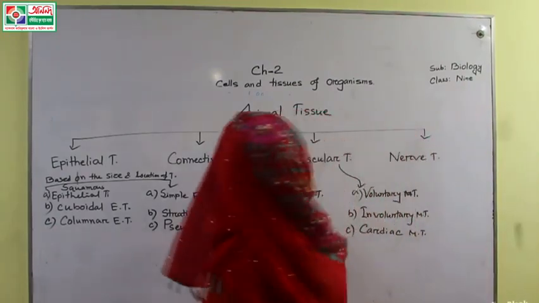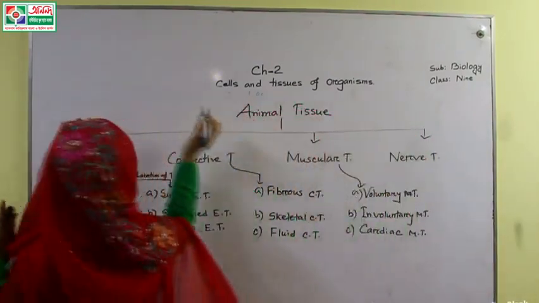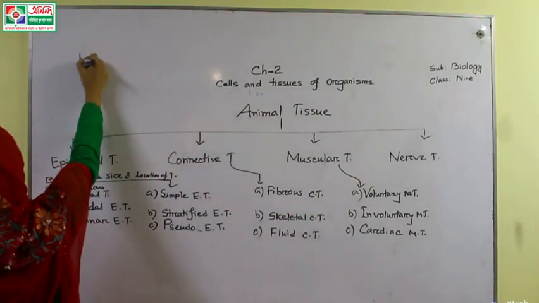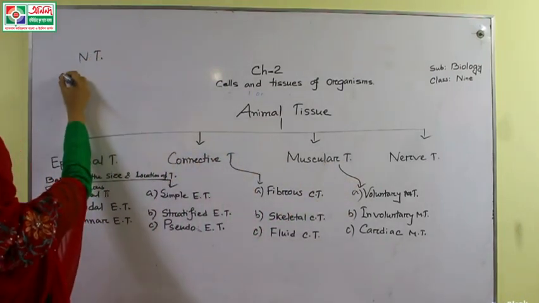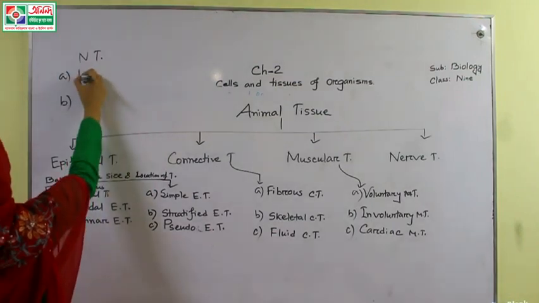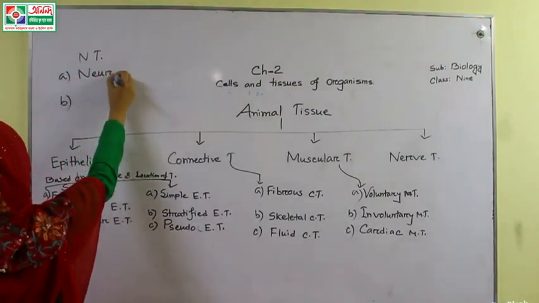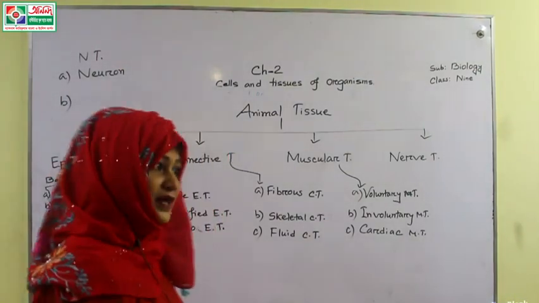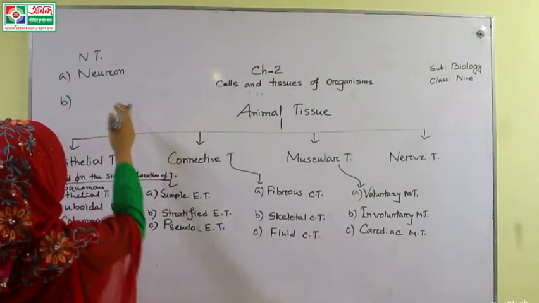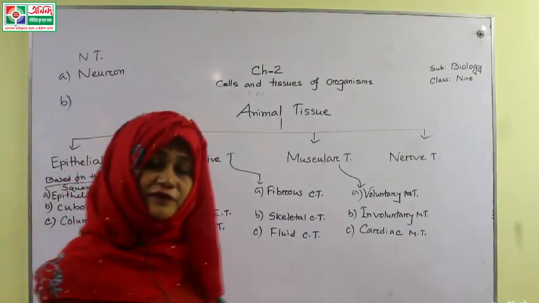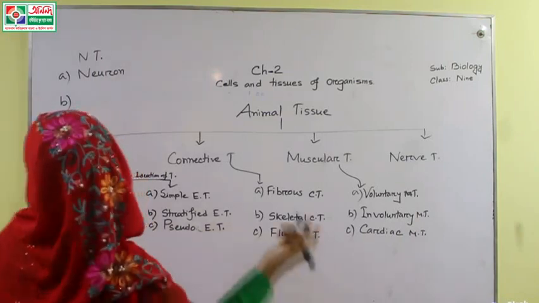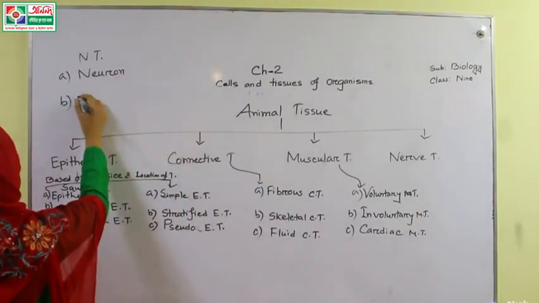Now the last one is nerve tissue. I am writing here, it is not easy to see, so nerve tissue I am writing here. Nerve tissue we can divide into 2 categories, that is neuron, N-E-U-R-O-N. We can call them nerve fiber, nerve tissue, nerve cells, neurons, all are correct. Neuron and neuroglia.